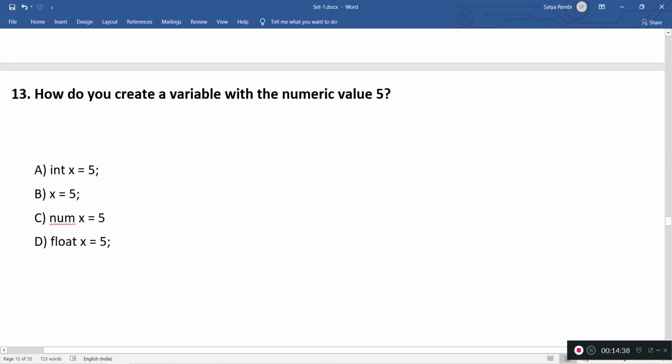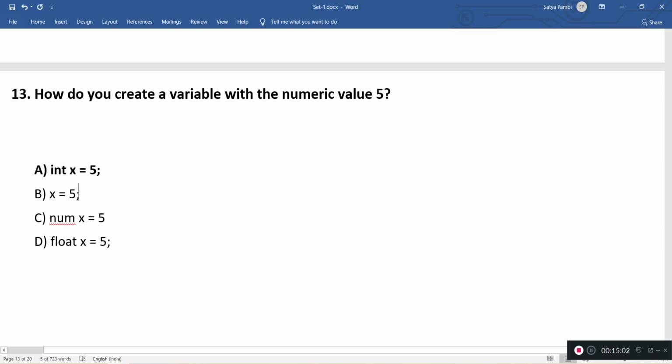Next question: how do you create a variable with a numeric value 5? In x is equal 5. Here the value of 5 is the type int. So declaring a variable x of type int and assigning 5. So this looks pretty good. So this would be one of the answers.